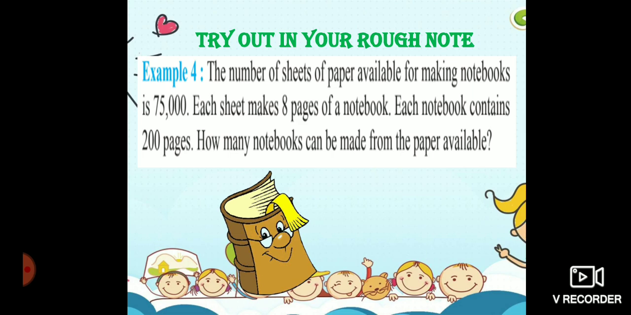So first step, you have to find the number of pages for 75,000 sheets. By multiplying 75,000 into 8, you will get the number of pages available for making notebooks. Second step, you have to find how many notebooks can be made from the paper available. So you have to divide the final answer with 200. Then you will get the total number of notebooks.